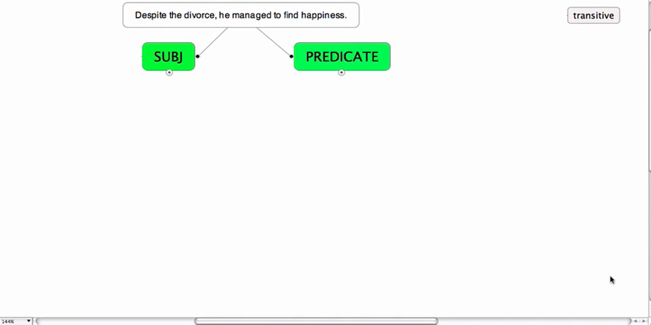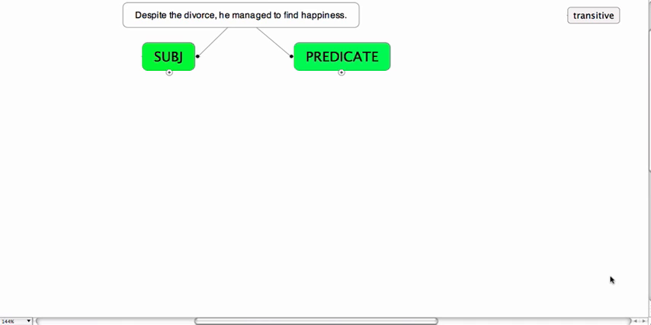Despite the divorce, he managed to find happiness. Now, I have placed this syntax tree exercise here, and I'm probably guessing that by placing it here you had some difficulty with it. This is because I'm introducing a concept which we'll be looking at in the weeks to come. I wanted, however, for you to witness an example of what is called a non-finite clause as a way of looking at analysis of syntax.